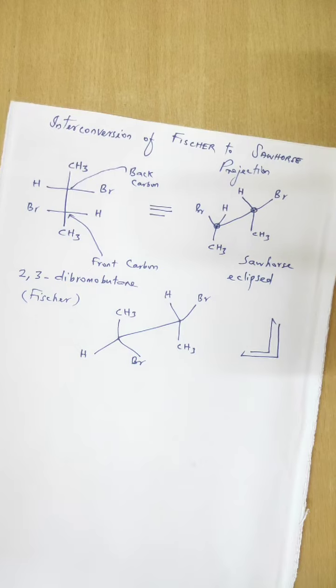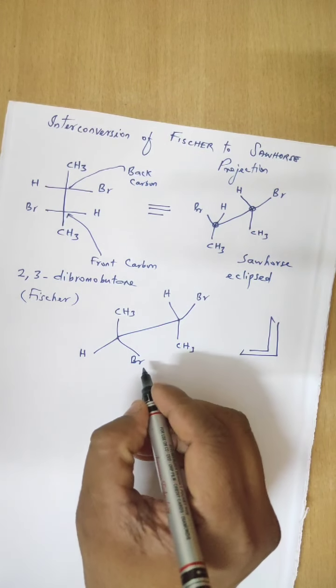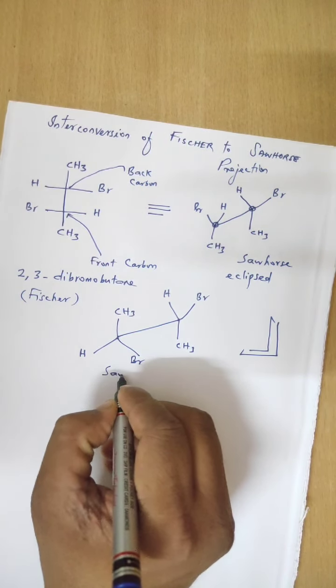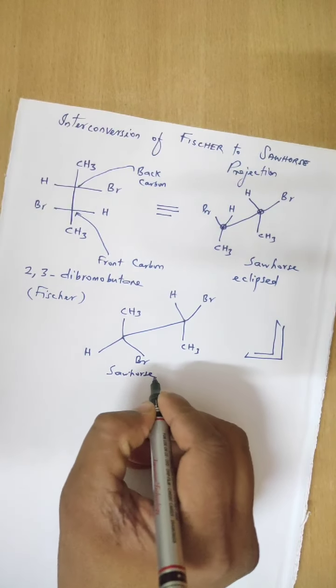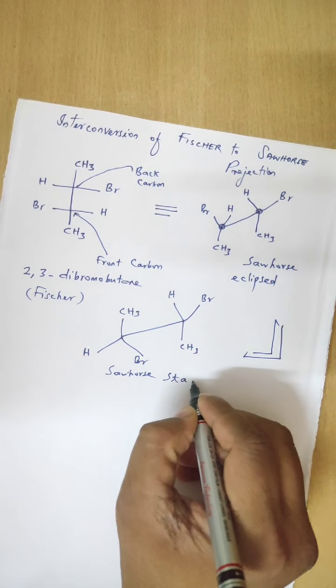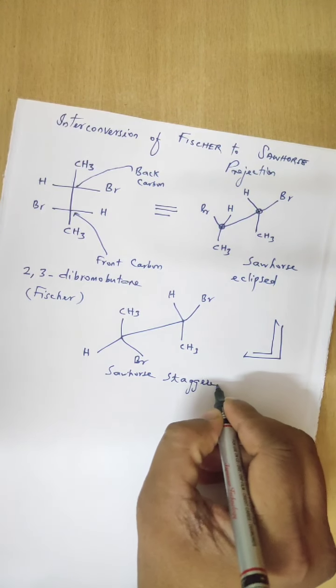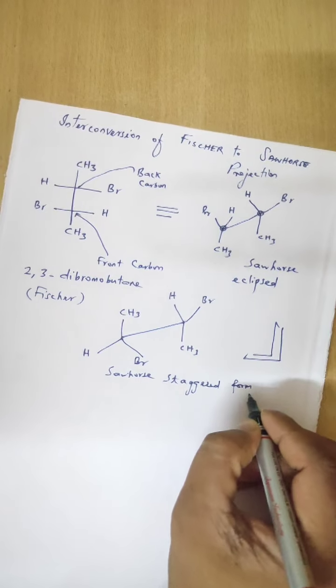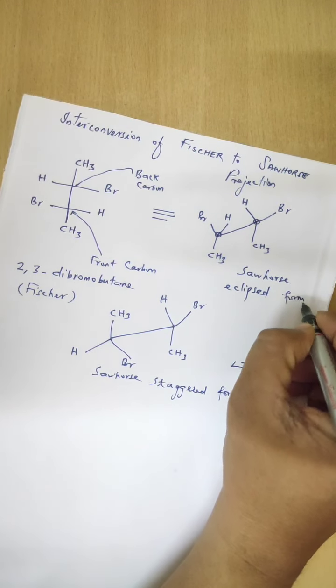So this is also Sawhorse, whereas this form is said to be the staggered form. This one is the eclipsed form.